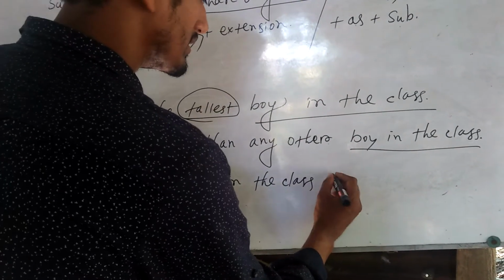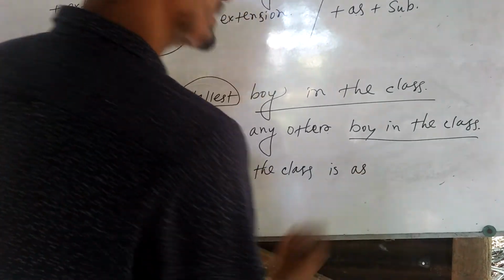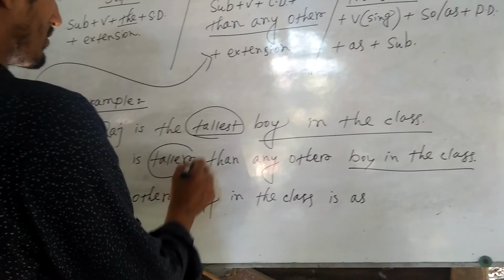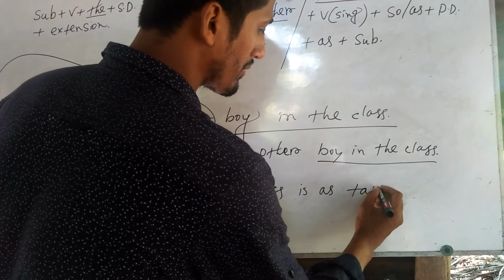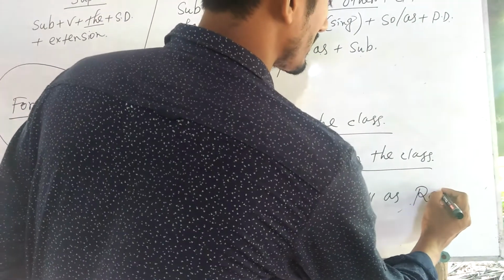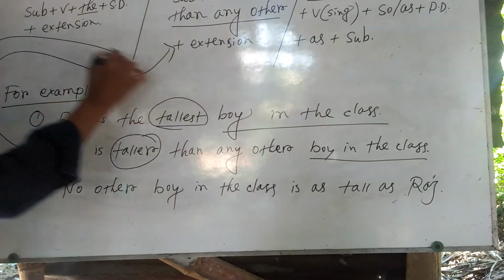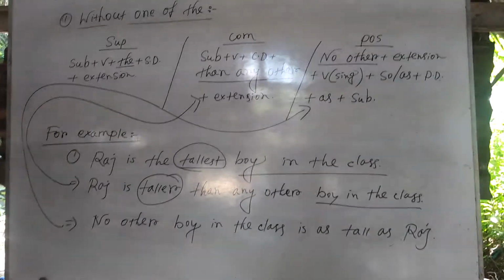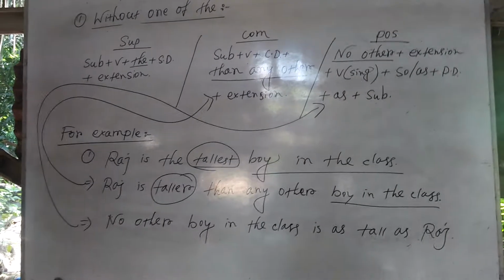Verb is, it's a singular verb, is as, positive degree, tallest, taller, follows tall, as, subject Raj. So it is clear that this line follows this rule. Okay, this is the expression of without one of the rule.